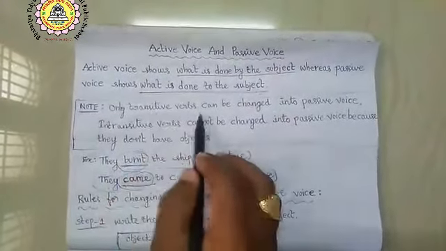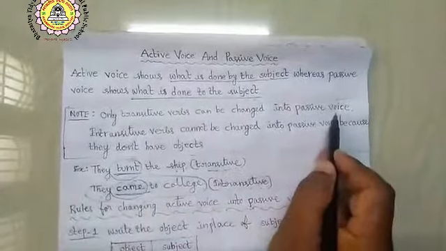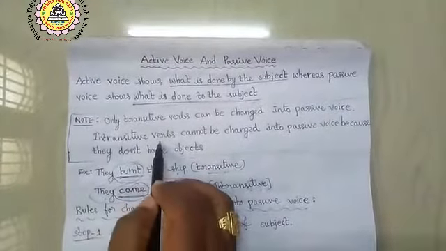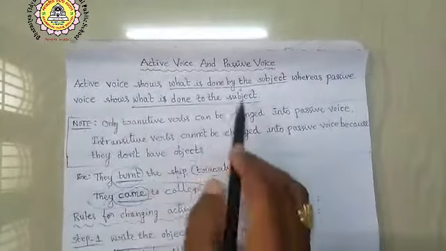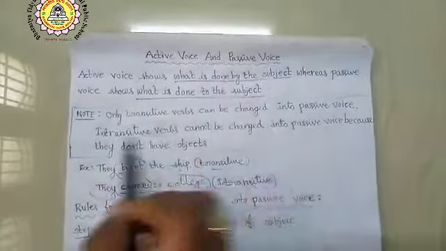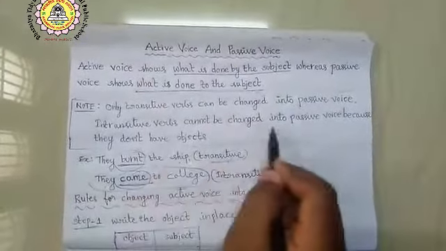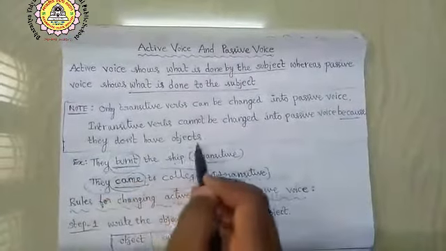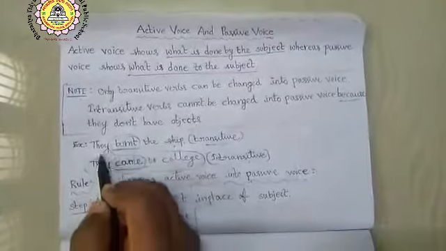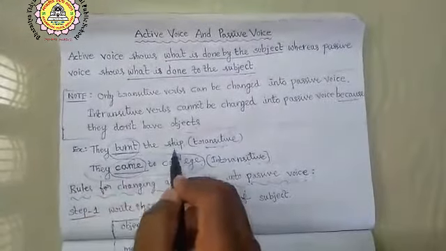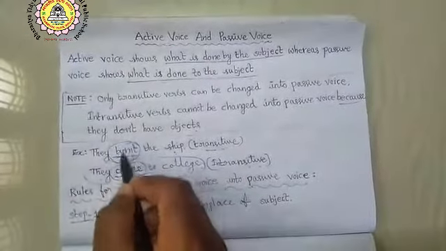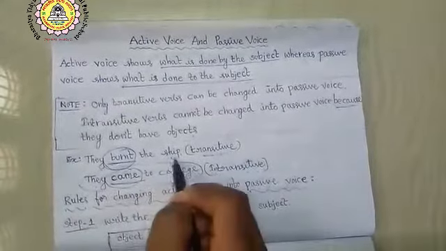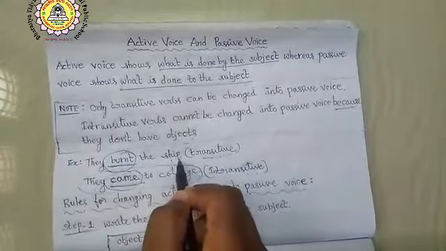Only transitive verbs can be changed into passive voice. When there is an intransitive verb in a sentence, we cannot transform it into passive voice, because intransitive verbs do not have objects. Let us see an example. They burnt the ship. Here the verb burnt is a transitive verb. That is why we can transform this sentence into passive voice.